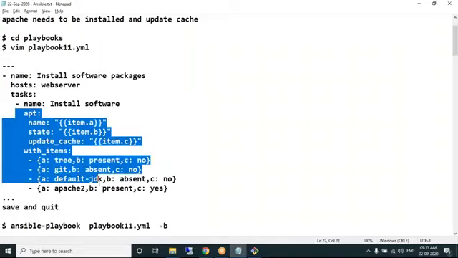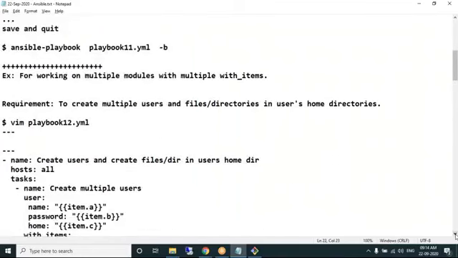But we can have multiple modules with multiple with_items. What does that mean? Look here. I want to create multiple users. So which module? User module. I want to create files and directories. File module. To achieve this task, you need to use 2 modules: user module and file module.